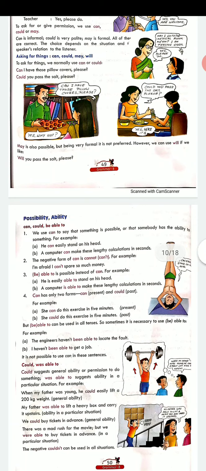Now, if you come to the next page, that is page number 50, different ways have been given how can, could, and be able to can be used to show possibility or ability. I can stand on my feet. I could have gone, but I didn't go.